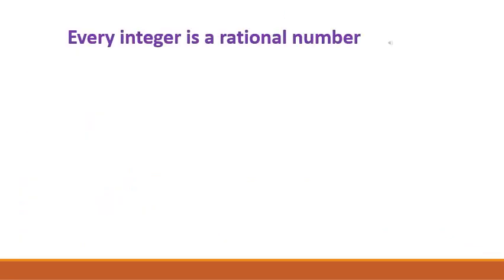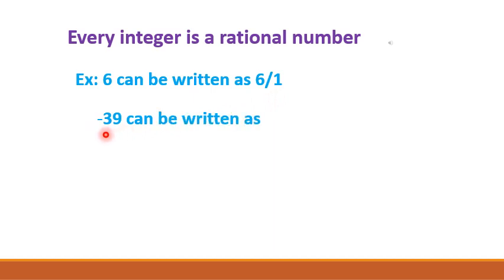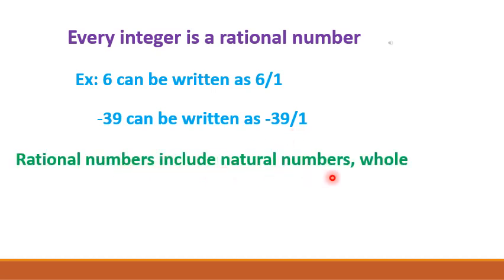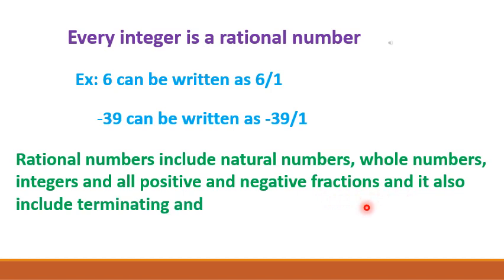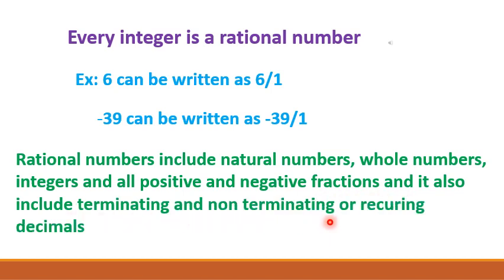Every integer is a rational number because any integer can be written as a fraction. For example, 6 can be written as 6 by 1. Another example, minus 39 can be written as minus 39 by 1. Rational numbers include natural numbers, whole numbers, integers, and all positive and negative fractions, and they also include terminating and non-terminating or recurring decimals.